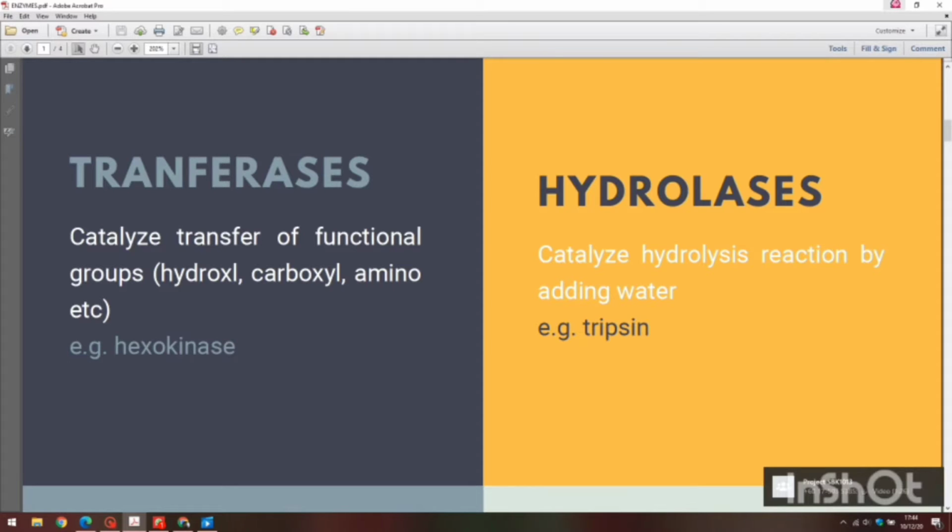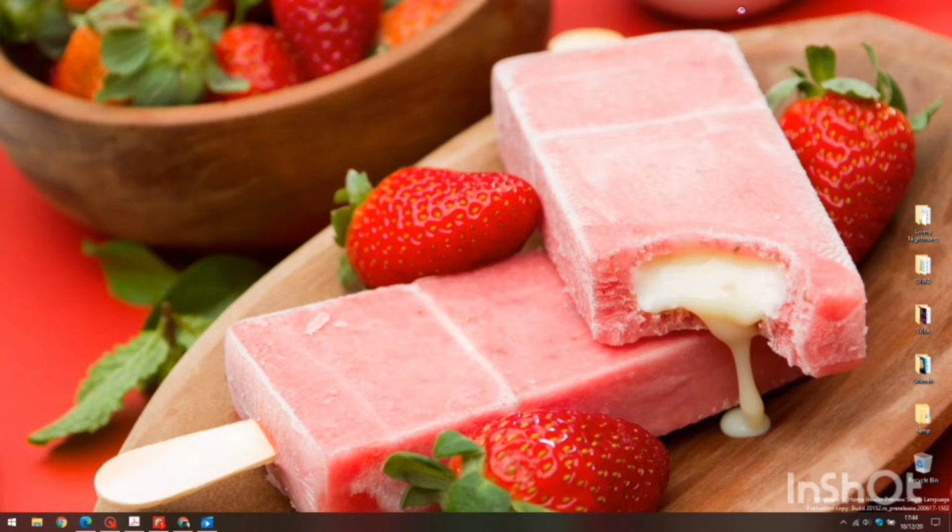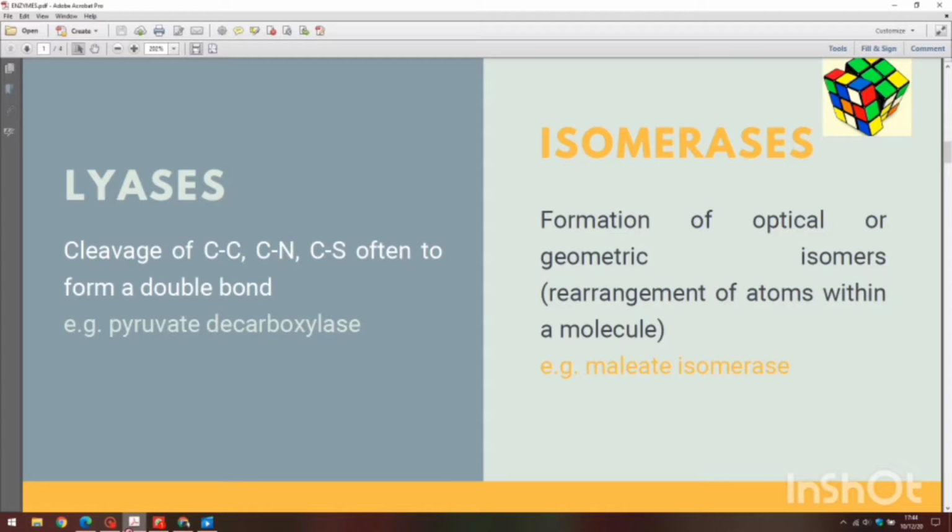There is one more type, which is condensation reaction by the removal of water. For example, trypsin. Next, lyases. Lyases involve the cleavage of covalently bonded atoms, such as carbon-carbon, carbon-nitrogen, or carbon-sulfur, often to form a double bond.